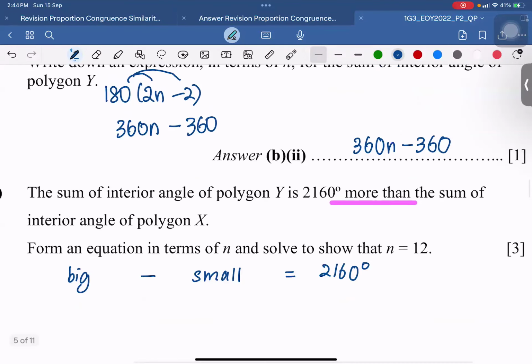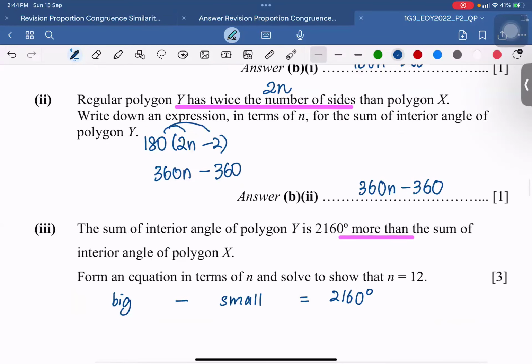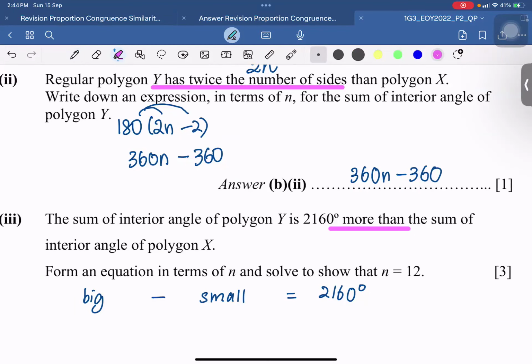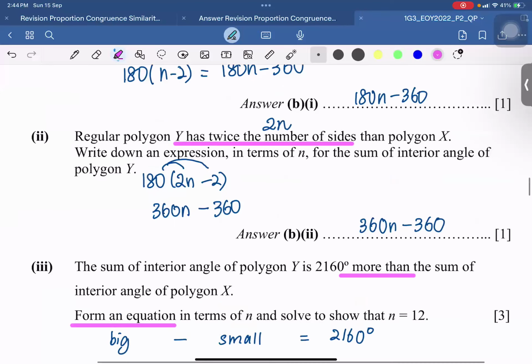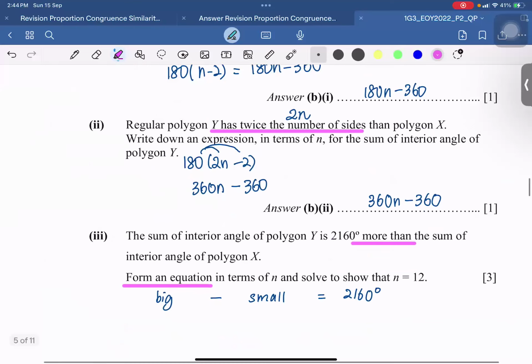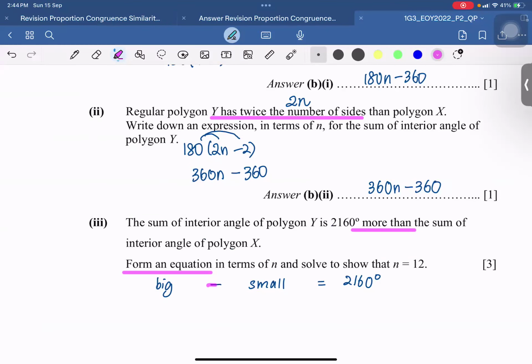So in this case, usually for me to form an equation, the question says form an equation, so you have to form the equation. For me, I just take the big minus the small, which gives you 2160. So maybe you can help me with the expression. What minus what? But take note, subtraction. In case there's an algebraic expression and they might be negative numbers, better make sure you add brackets to it. Okay, so anyone can help me to form up the equation?